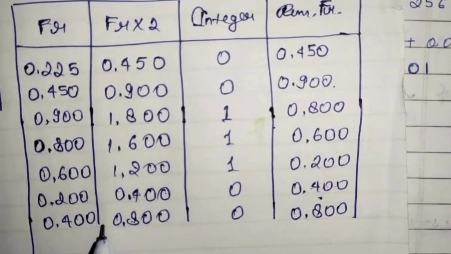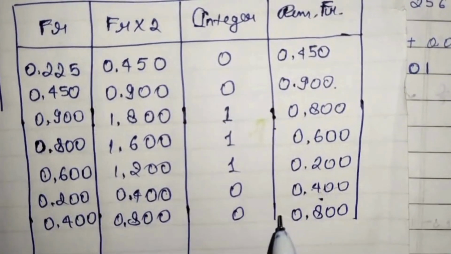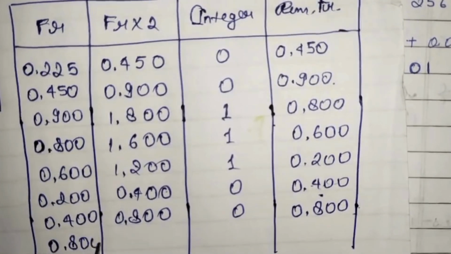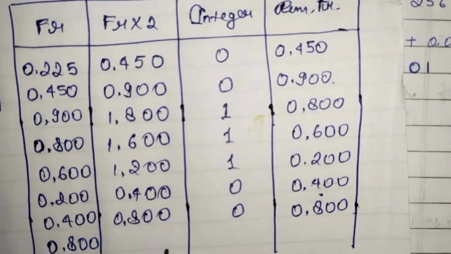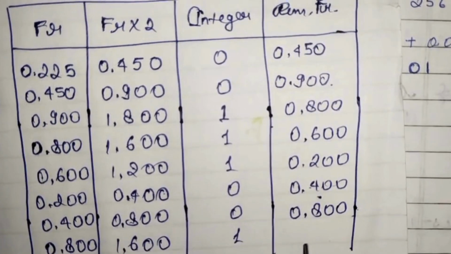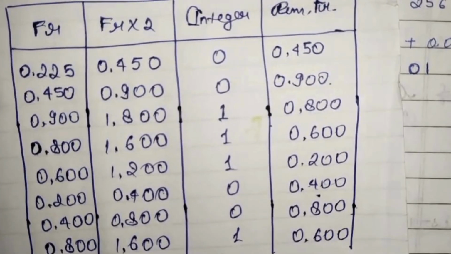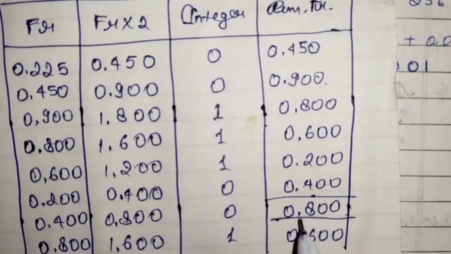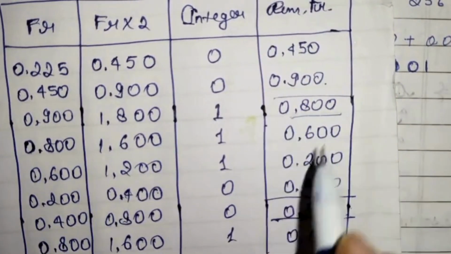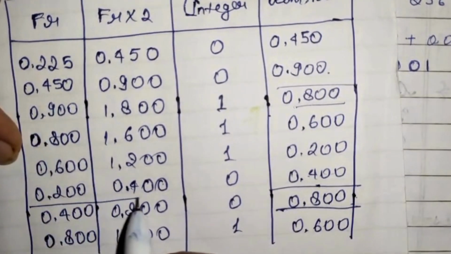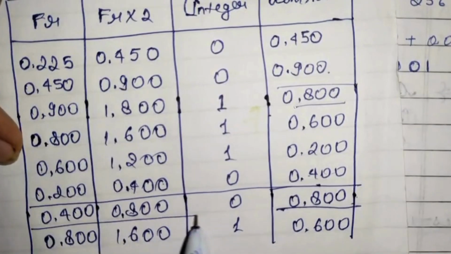Again we will be multiplying it by 2 in this column, that is, 1 is the integer and 0.600 will be the fraction. See here only we should stop as this matched with this. So at this process only, at this step only we need to stop.